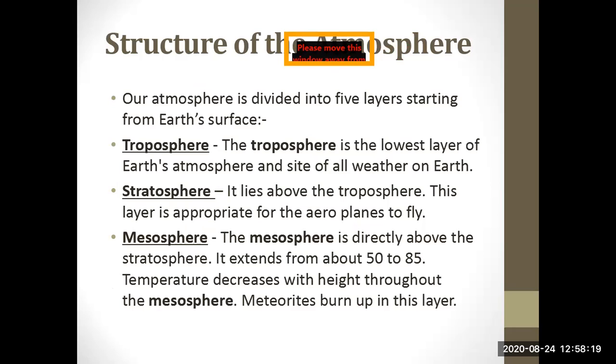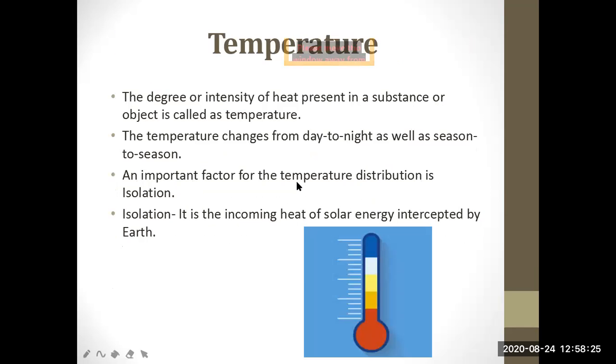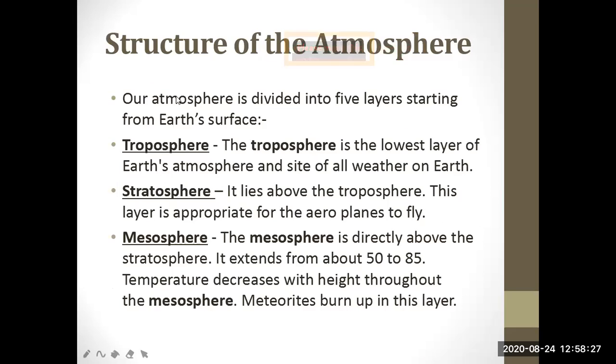Now, your very important topic, that is the structure of the atmosphere. You have to understand there are mainly 5 layers in the structure of the atmosphere. You have to study about the 5 layers. First important layer is troposphere. Troposphere, it is a very important layer.